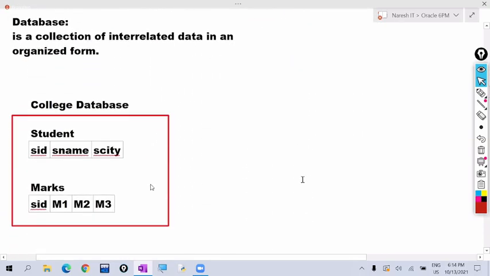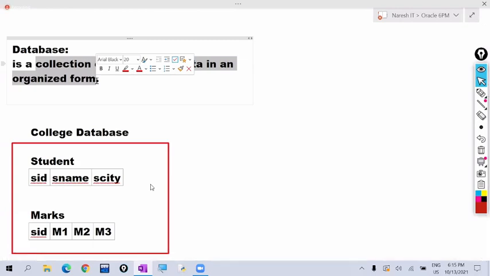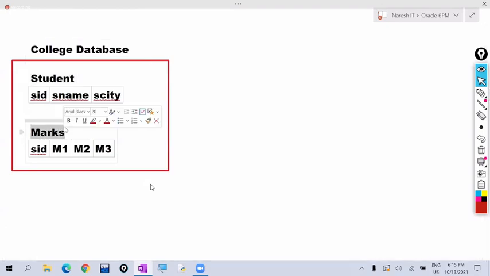So, like that, database means it is the collection of interrelated data in an organized form. Means you can understand complete details about an organization. For example, if we take a college database, student is a table, marks is a table, fee is a table, library is a table, faculty is a table, that will become the college database.